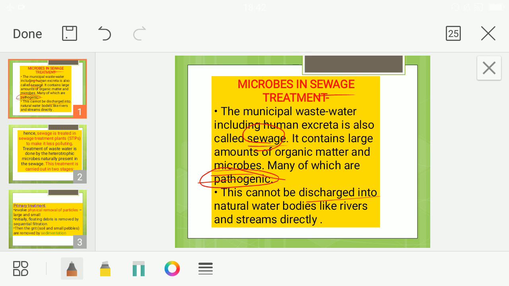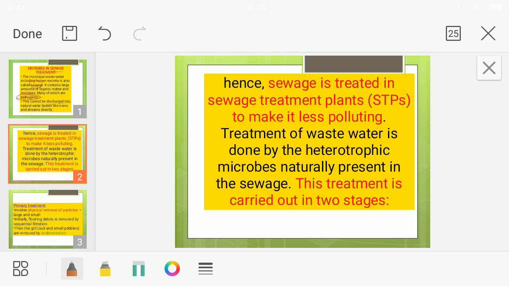In order to prevent such discharge, they introduced the Ganga Action Plan and Yamuna Action Plan, in which sewage treatment plants are installed near where the discharge of water is taking place, so that the wastewater is treated before it is discharged into these holy rivers. So that is regarding sewage. Hence the sewage is treated, and it is treated in a sewage treatment plant.